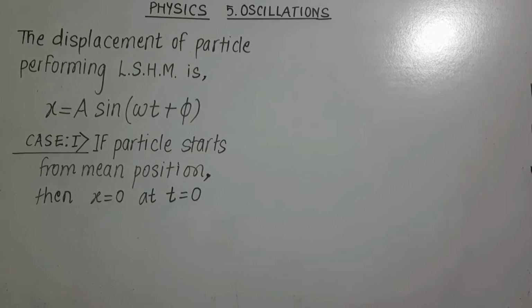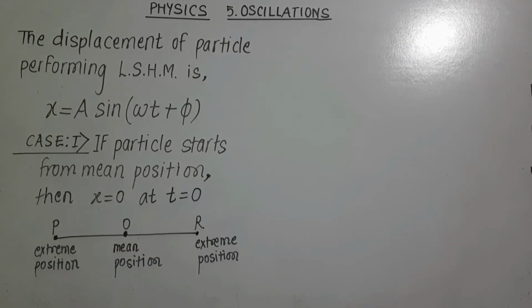We can understand this by diagram. Here path of SHM is shown by PR. O is mean position of particle performing linear SHM along this path PR, and R and P are two extreme positions of particle performing linear SHM. Now when it reaches positions P and R, its displacement is maximum. But here particle starts from mean position, means at time t is equal to 0, value of x is equal to 0. So put these values in equation and we get,